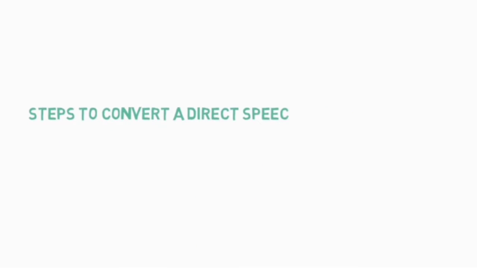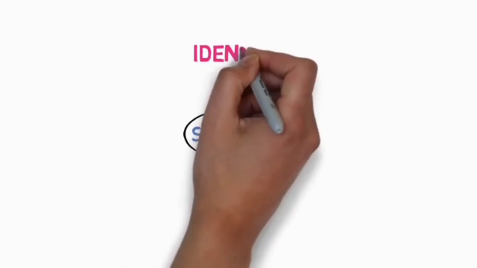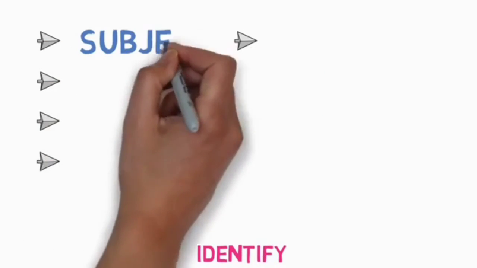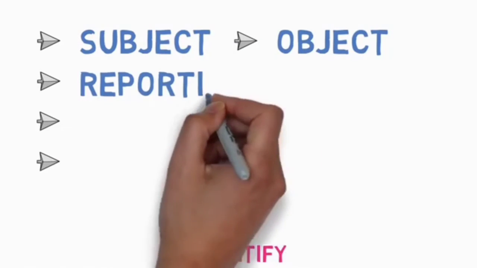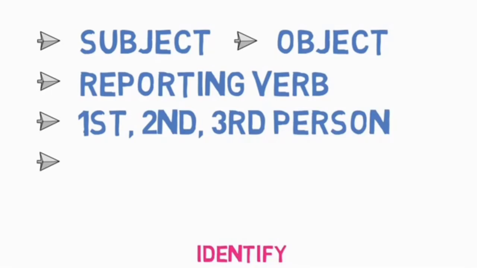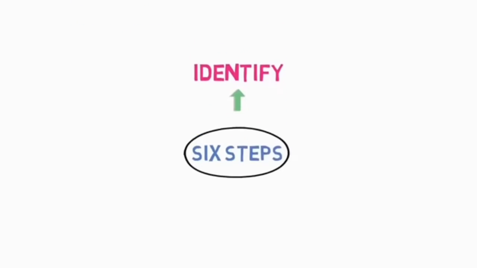Now let's understand the steps to convert a direct speech to indirect speech for statements or simple sentences. The first step is to identify. This is the most important step. You need to identify these things here: subject, object, reporting verb, first person, second person, and third person in the reported speech. And if the reporting verb is in the past form, then the tense of the reported speech.